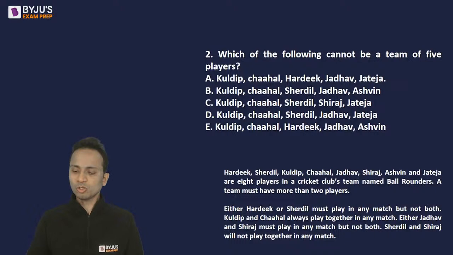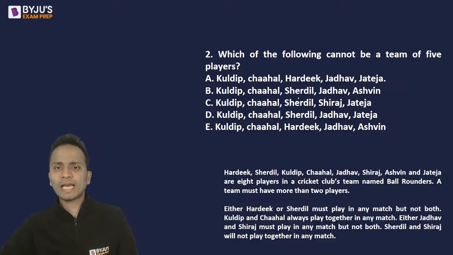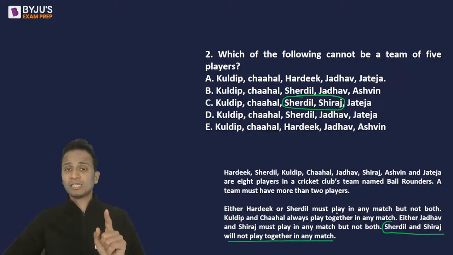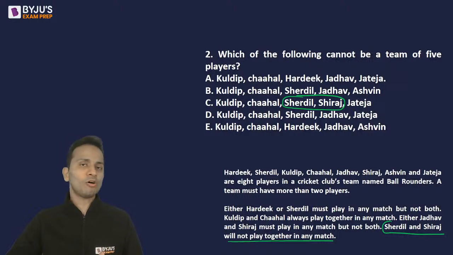Great. So going through options, if I look at option C, which most of you are saying, Sherdil and Shiraj. Look at the fourth statement. Sherdil and Shiraj will not play together in any match. But in option C, Sherdil and Shiraj both are part of a single team, which is not possible. So the correct answer is option C. This particular team is not possible. Otherwise, other teams are possible.